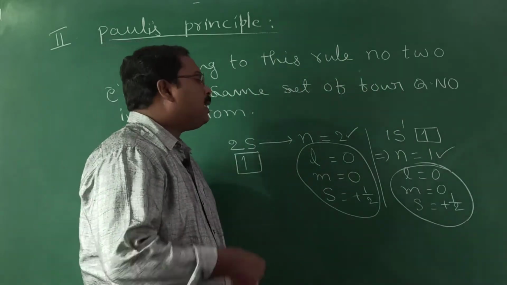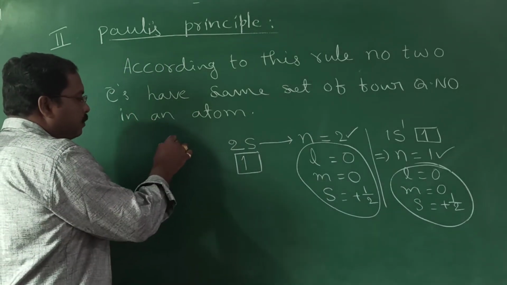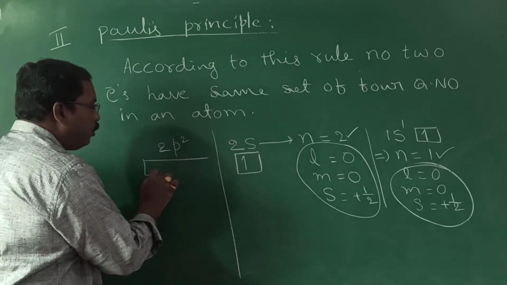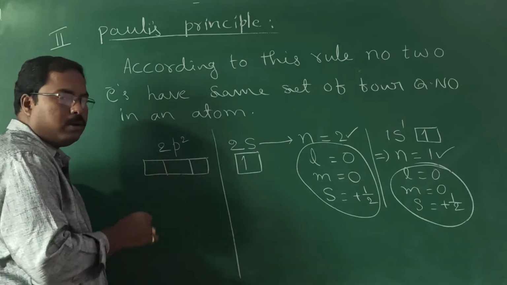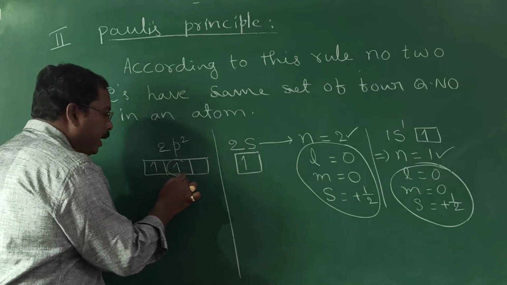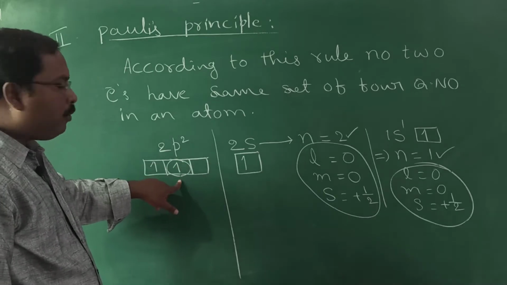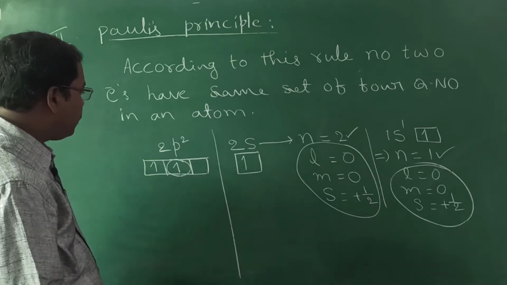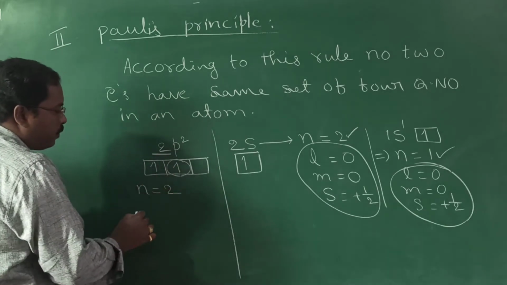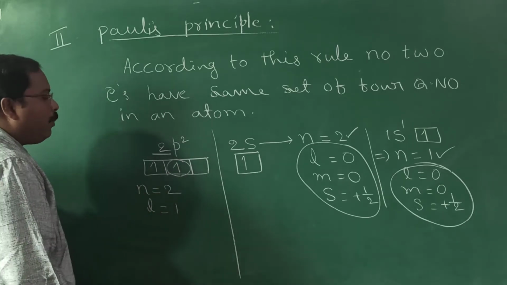Let us consider some other cases. For example, now I am going to take 2p2. 2p2 means a p subshell, and we know it will have 3 orbitals. This is the first electron, this is the second electron. Now I am going to write the second electron. For this electron, if we want to write the quantum numbers, what is the n value? It is 2p2, so the n value is 2. What about the l value? The l value is 1. What about the m values?